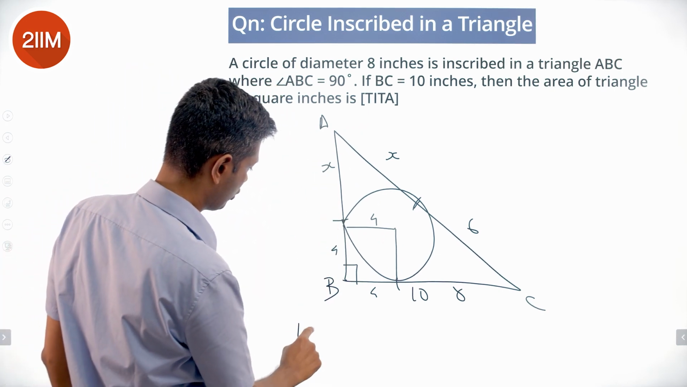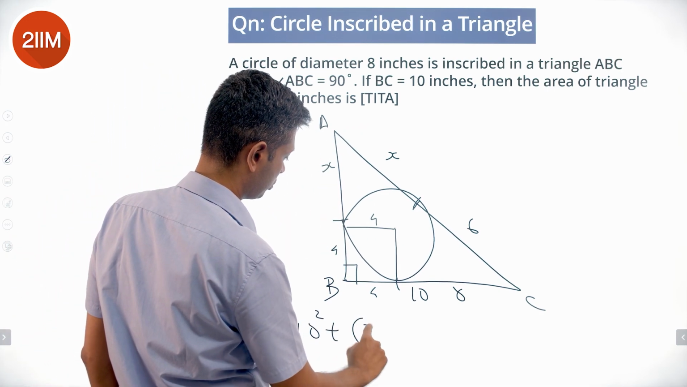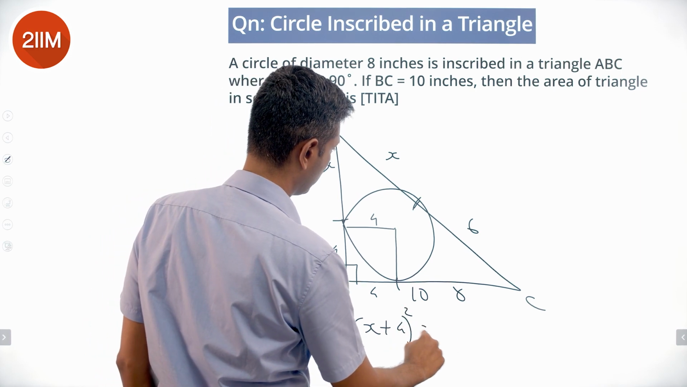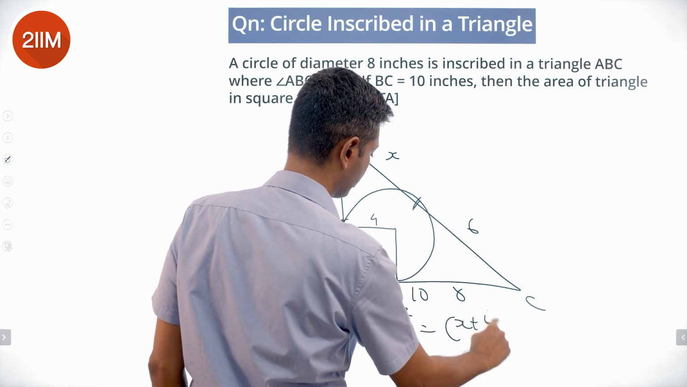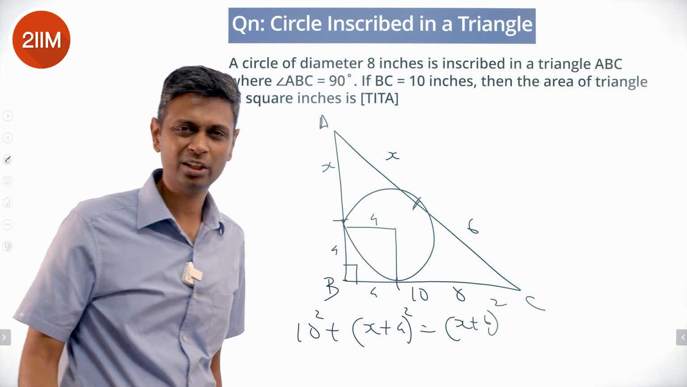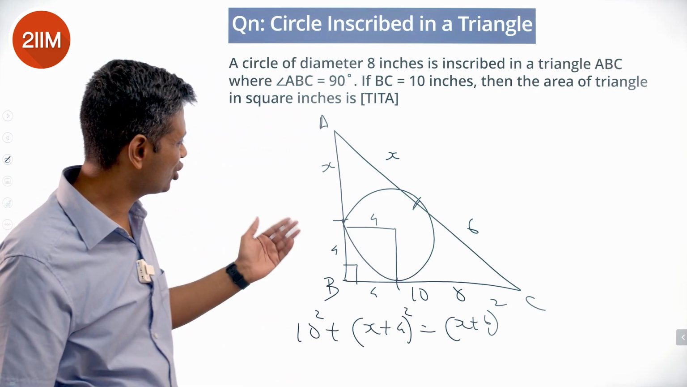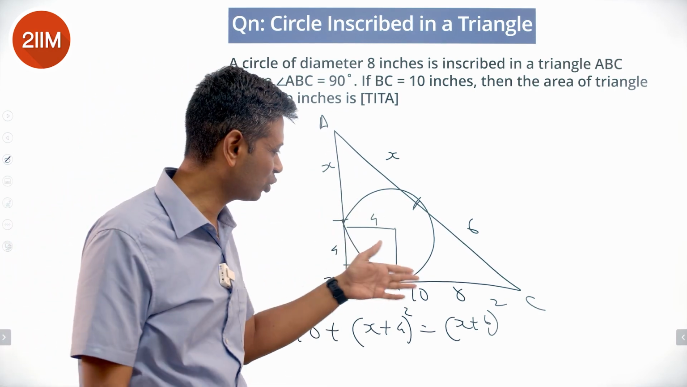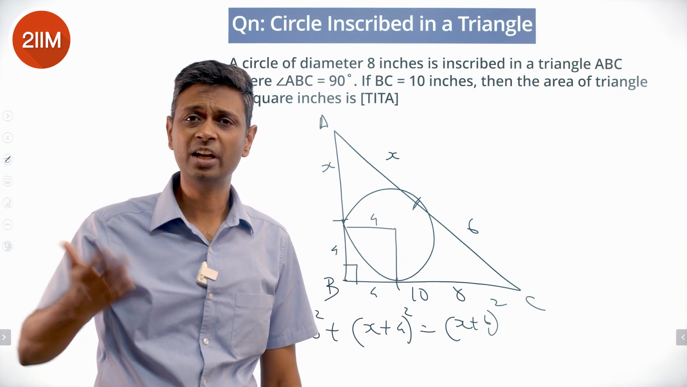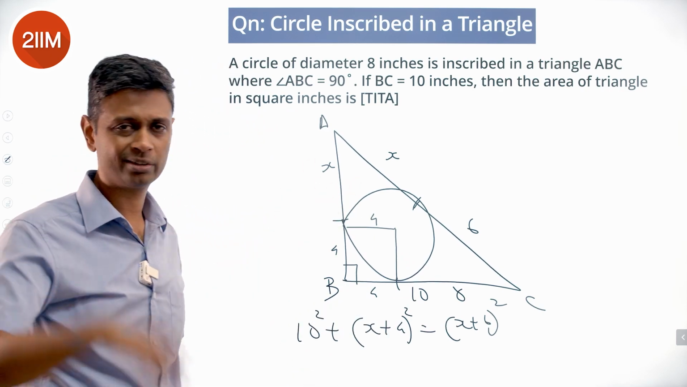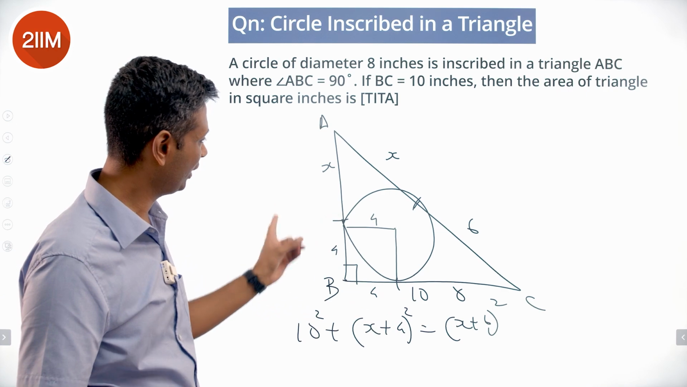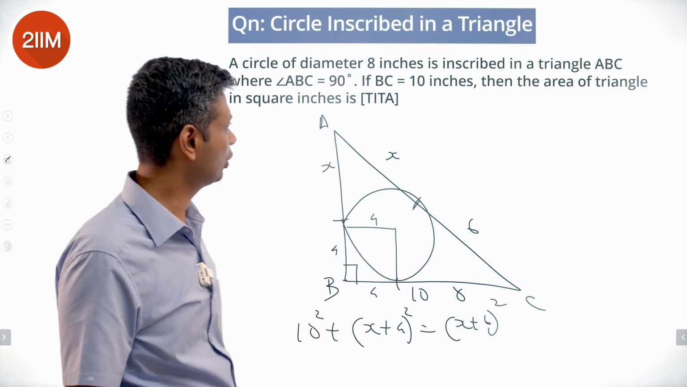So 10 squared plus (X plus 4) whole squared equals (X plus 6) whole squared. Solve this, we should get the answer. These two are 2 apart and 10 is one of the 5s. 5, 12, 13 into 2, 10, 24, 26, we are done. 10, 24, 26 is the triangle we are looking for.